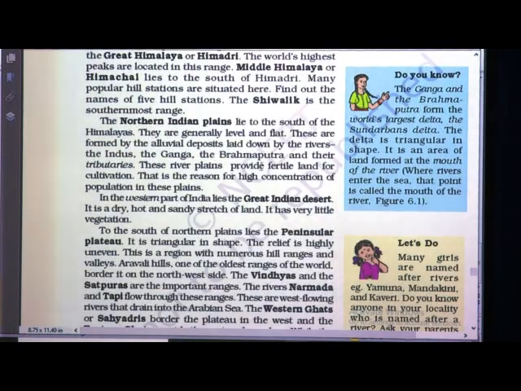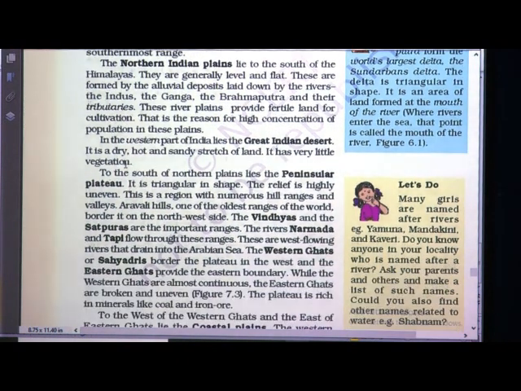These plains provide fertile land for cultivation. So, that is why the northern plains are thickly populated, children. Most of the population live in the northern plains because of the fertility of land and availability of plenty of water. So, these plains provide fertile land for cultivation. This is the reason for high concentration of population in these plains.